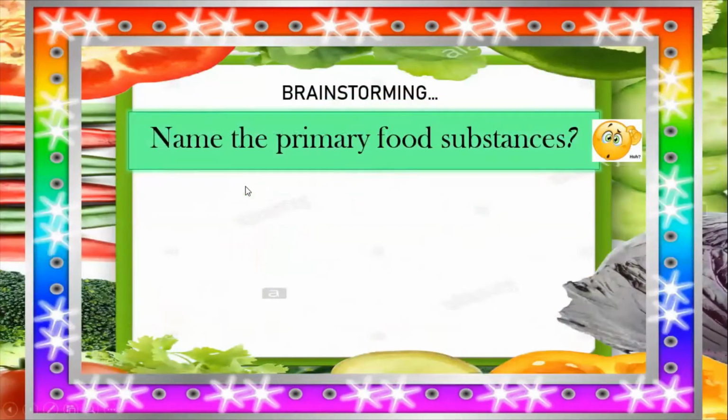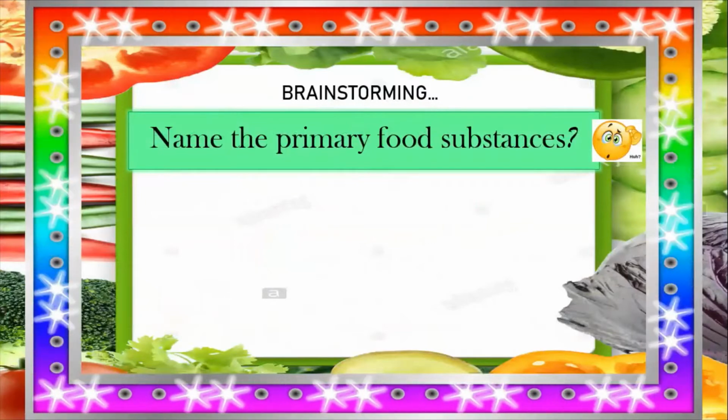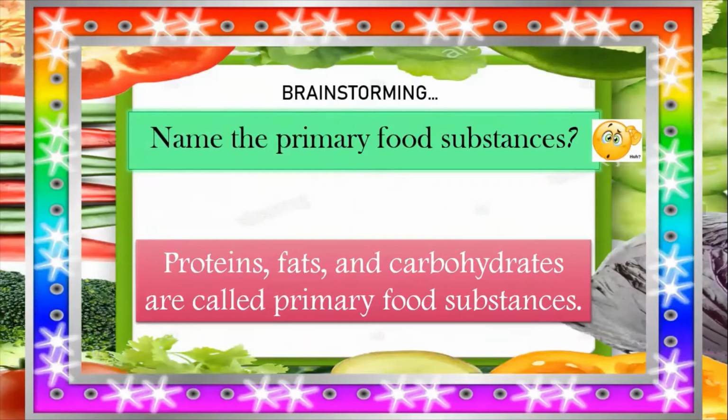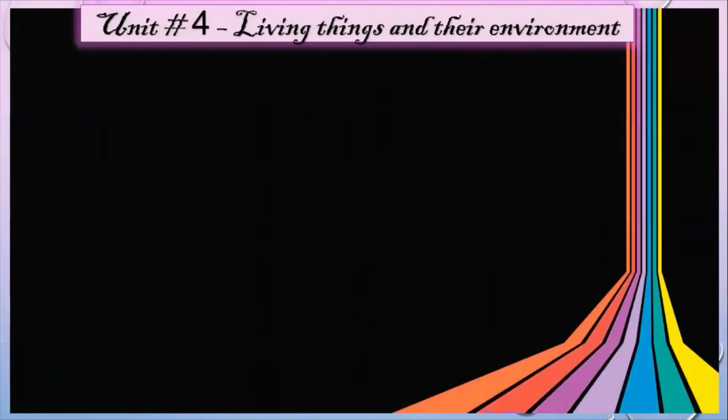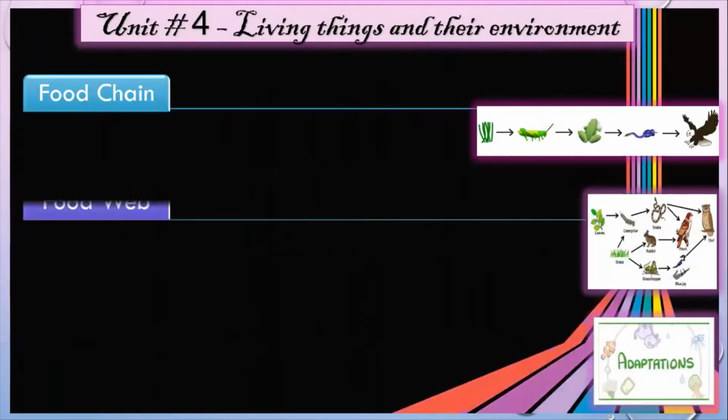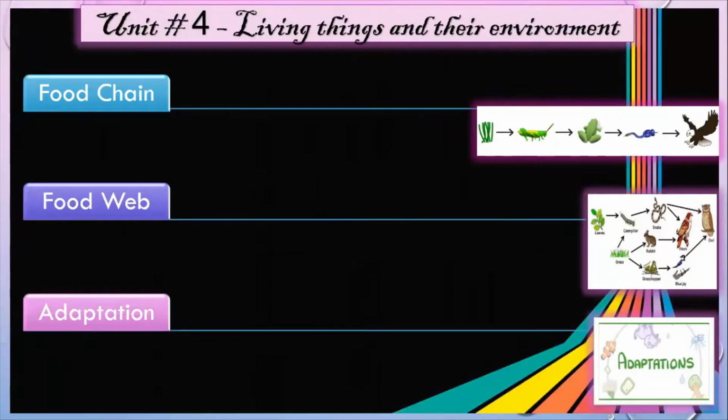Brainstorming. Name the primary food substances. Proteins, fats, and carbohydrates are called primary food substances. Food chain, food web, and adaptations.